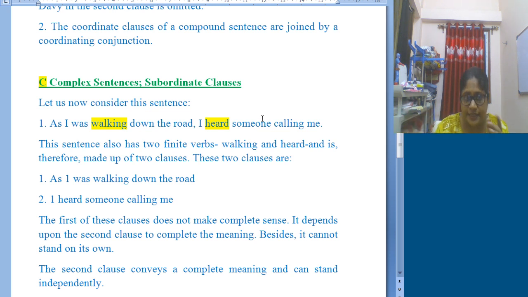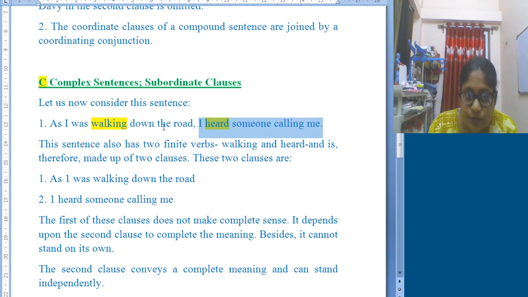Like the first example, as I was walking down the road. Here also you will find two finite verbs. But if we complete the sentence up to this, as I was walking down the road, the sentence is not complete, so we have something within our mind. What happens then? As I was walking down the road, I heard someone calling me. This particular part, I heard someone calling me, can stand alone. We find the main clause here.